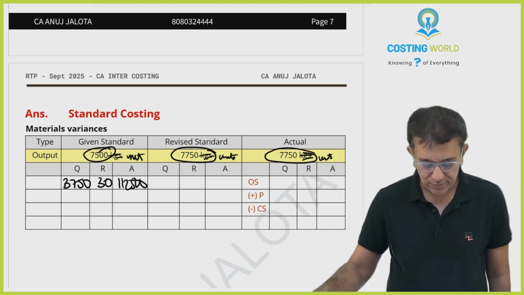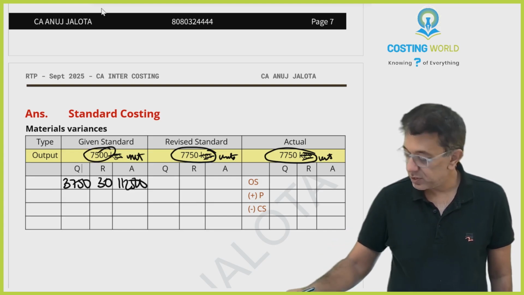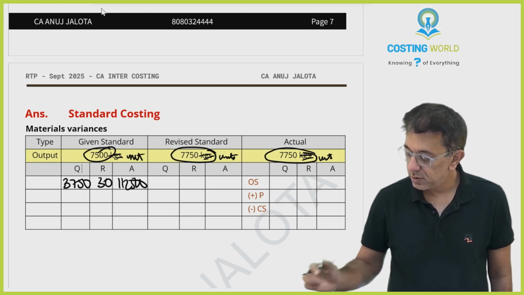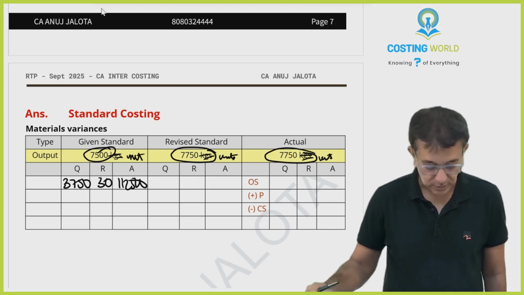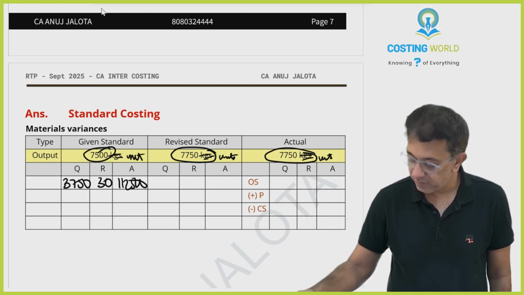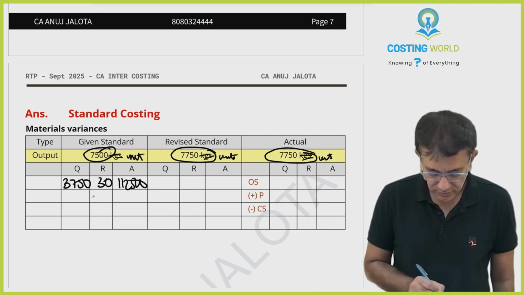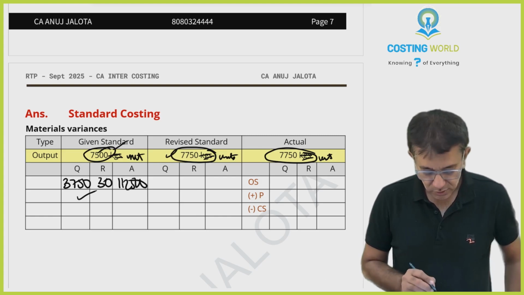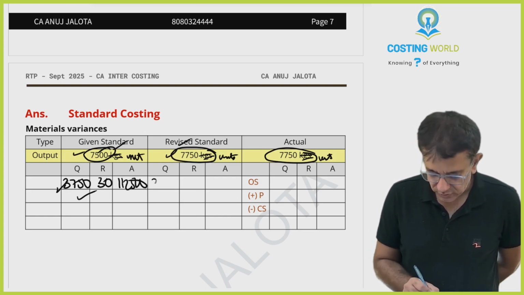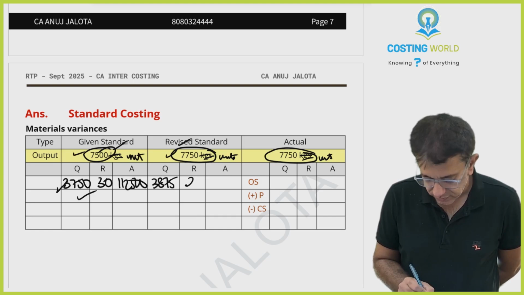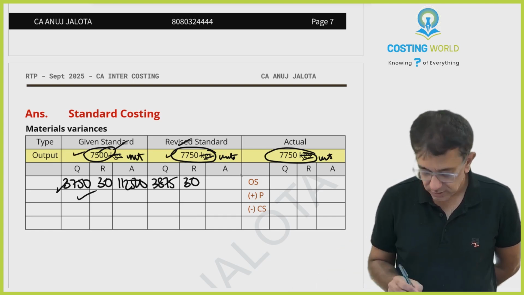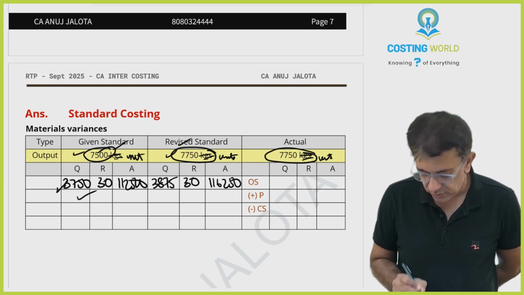Please cross multiply. 3,750 into 7,750 divided by 7,500, so this figure is 3,875, then into 30, 116,250.